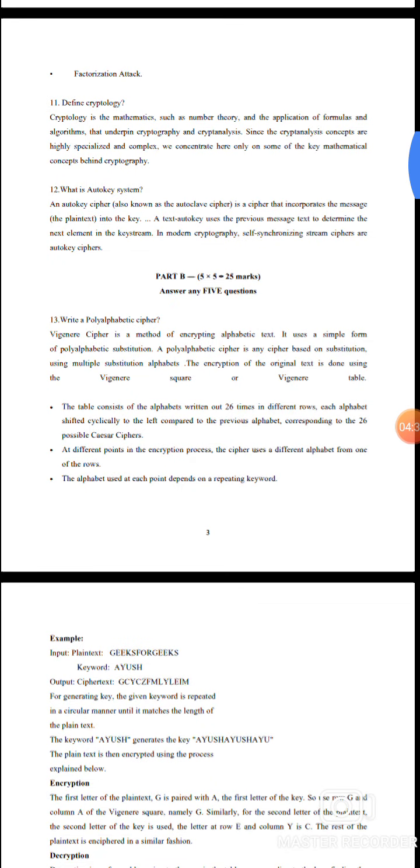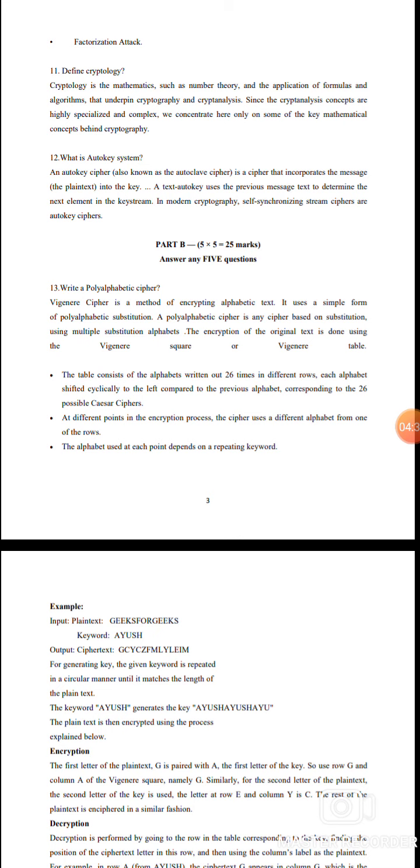12. What is the autokey system? An autokey cipher, also known as the autoclave cipher, is a cipher that incorporates the message into the key. A text autokey uses the previous message text to determine the next element in the key stream. In modern cryptography, self-synchronizing stream ciphers are also autokey ciphers.